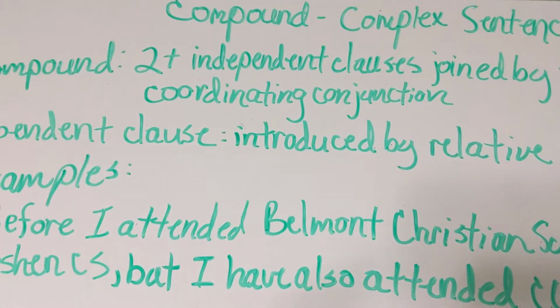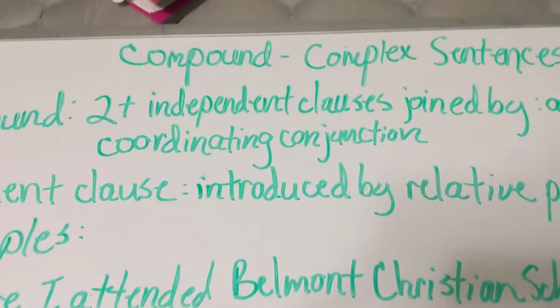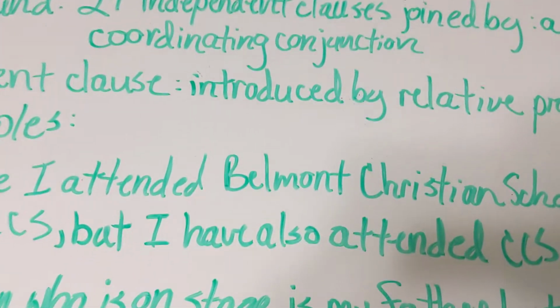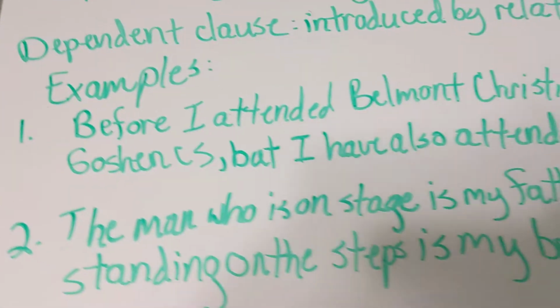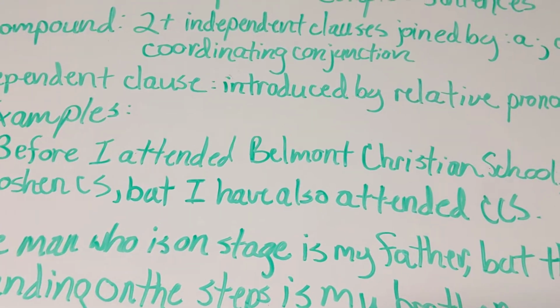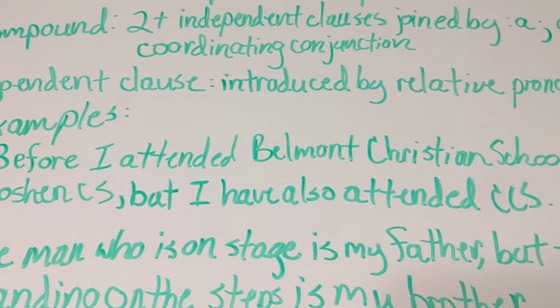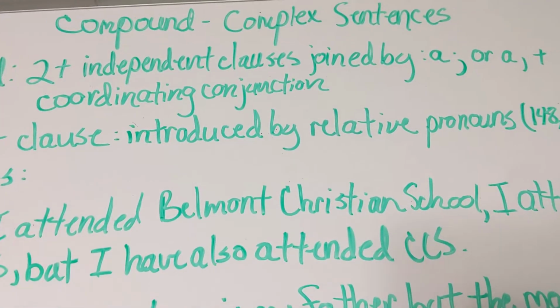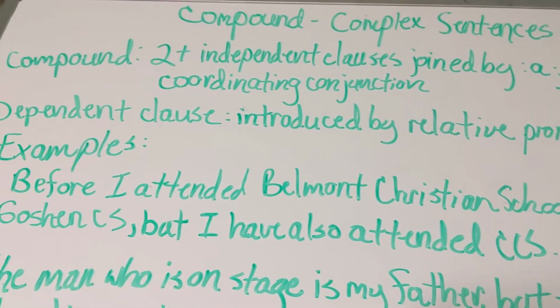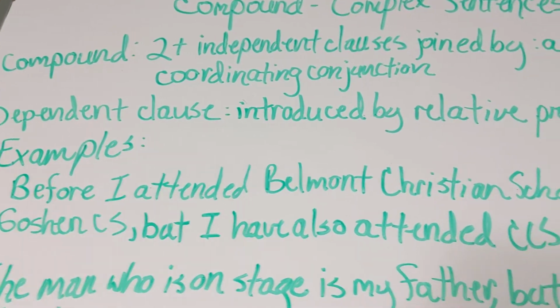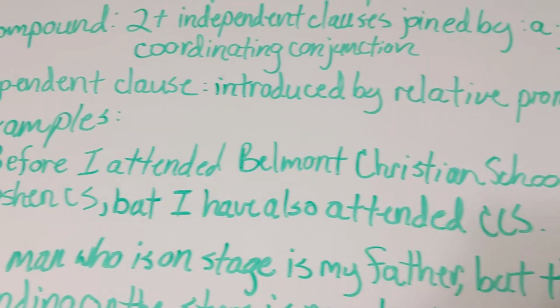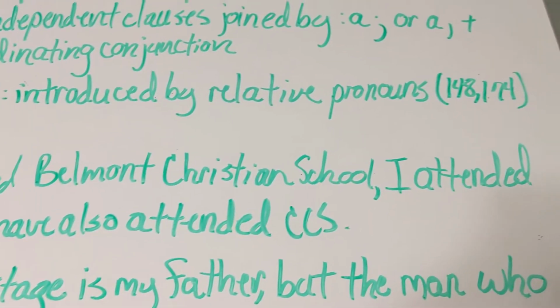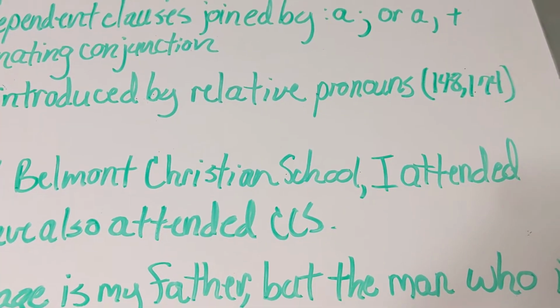So just remember step by step how I did it yesterday. I'm going to do the same thing today. Let's look at the example. Number 1 is the example in your book, under number 3, but watch me on the board, because I'm going to take it apart for you step by step the way I want you to do it on your exercises. The example says, before I attended Belmont Christian School, I attended Goshen Christian School, but I have also attended Calvary Christian School. I shortened it for you.